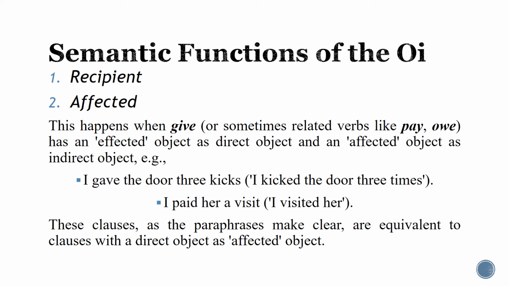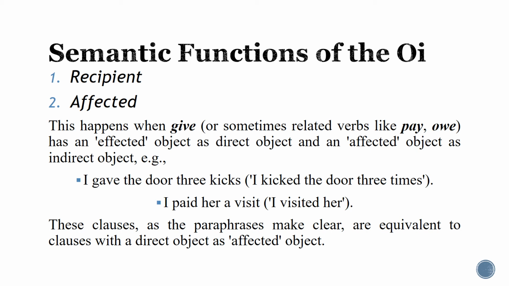Then we are coming now to deal with the semantic functions of the indirect object. So the typical semantic role for the indirect object is the recipient. And you remember the definition of the recipient. We said the recipient is the animate participant that is passively implicated by the verb, passively involved in the action. Okay, now what does this mean?